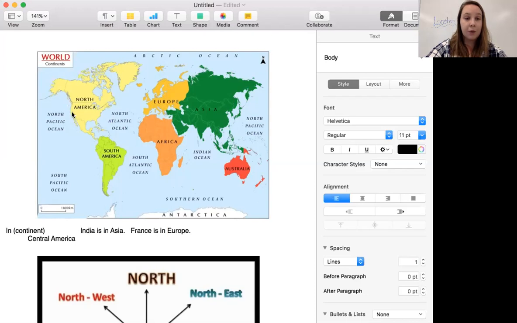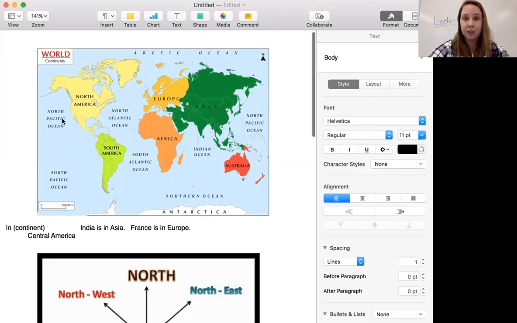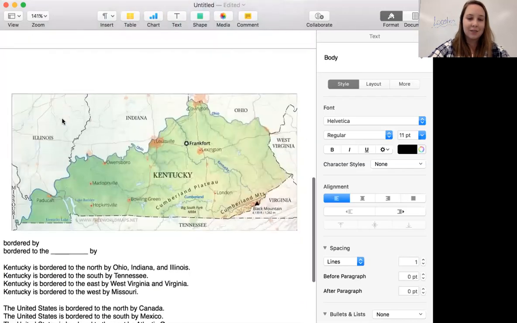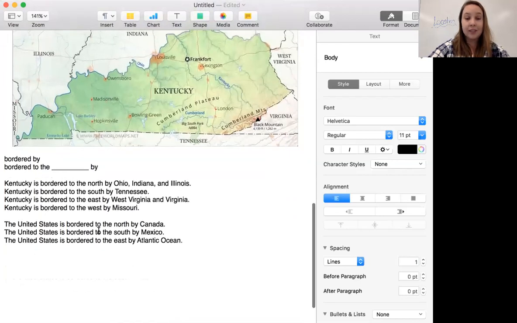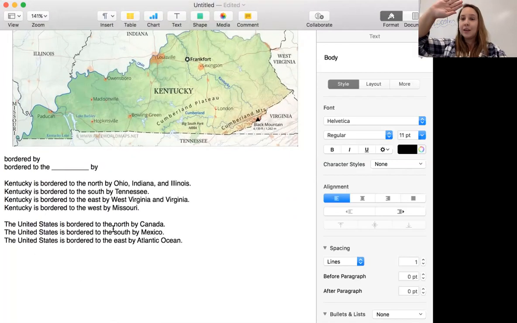Then, what about the west? Good, we can say the United States is bordered on the west by the Pacific Ocean. Good. So the United States is bordered on the north by Canada. The United States is bordered on the south by Mexico.